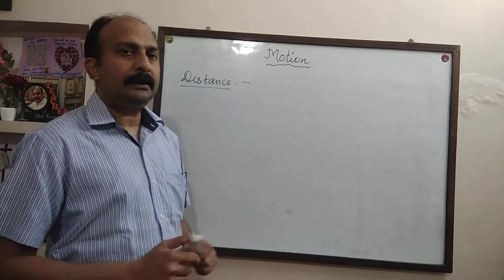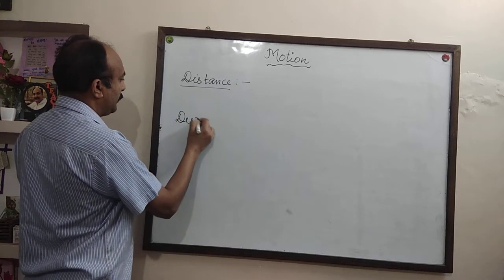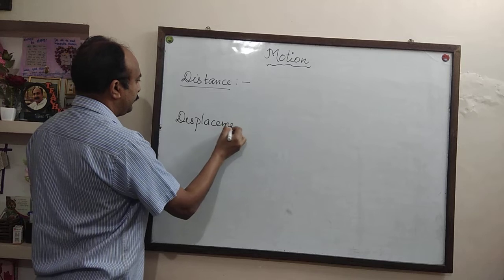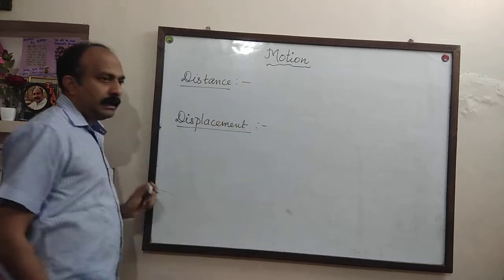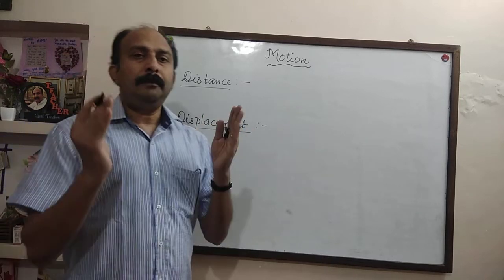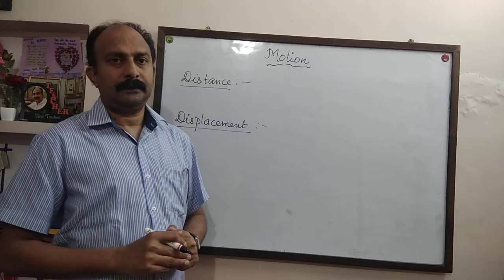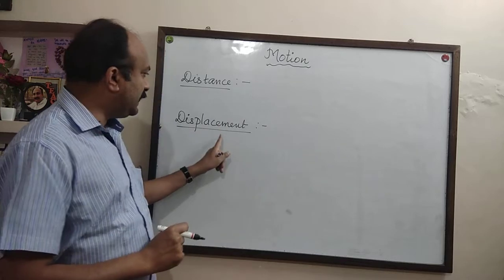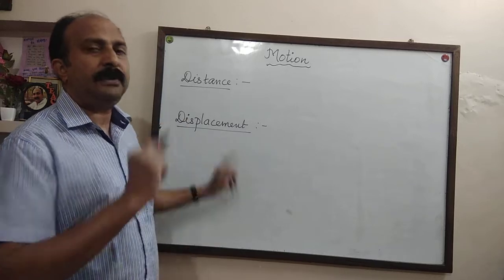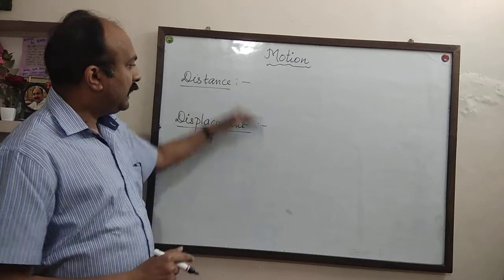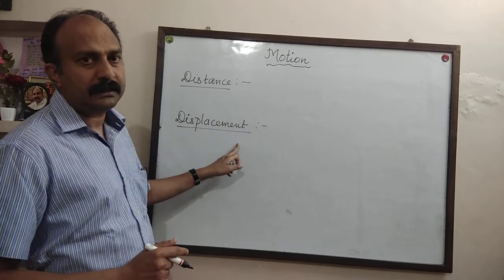Clear? Now the second word is displacement. Displacement means the minimum distance between the starting point and the finishing point. I repeat, displacement is the minimum distance between the starting point and the finishing point. I will explain with an example the difference between distance and displacement.